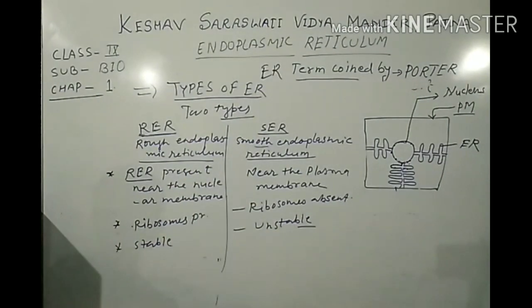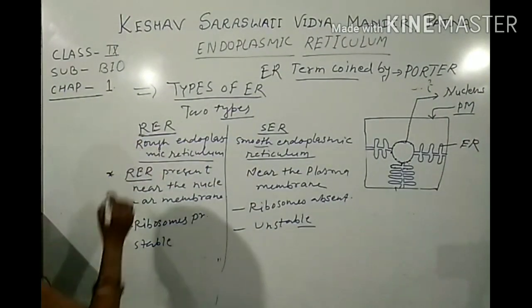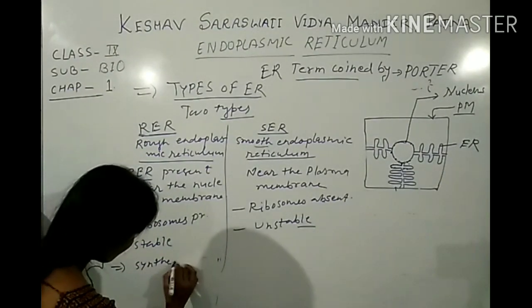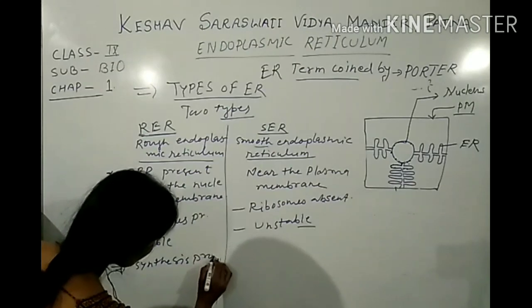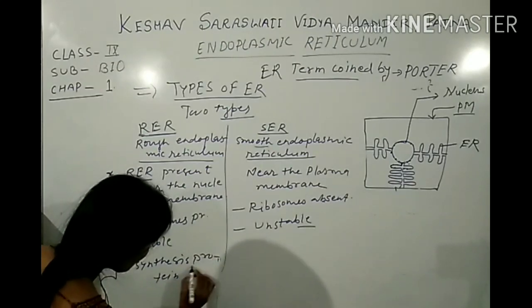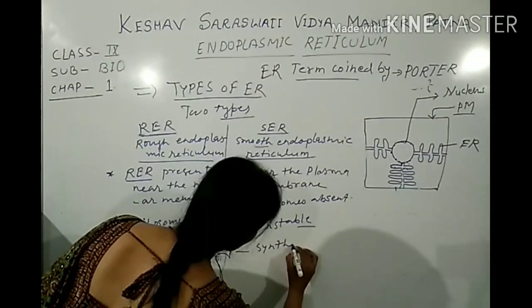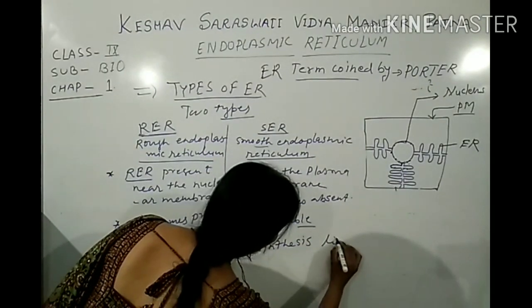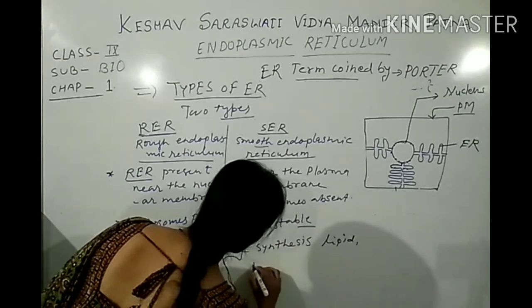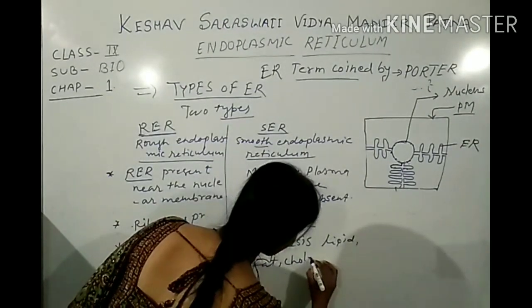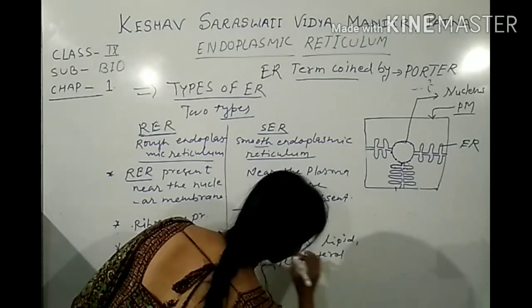If we talk about the functions of RER, then it synthesizes protein, and SER synthesizes lipid, fat, and cholesterol.